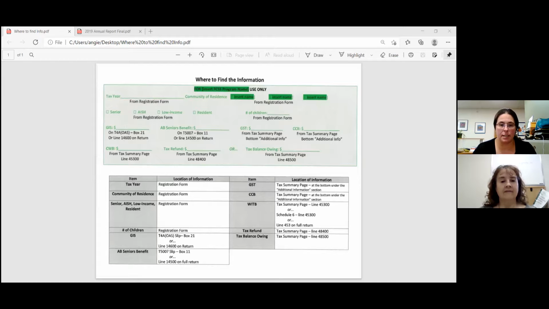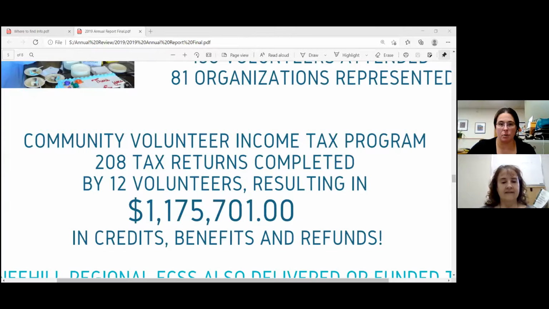We compile all the data, and then I'll just share my other screen to show you what we use it for at a local level. One moment. So last year for our Kneehill Regional FCSS report, this is what we recorded. We had 208 tax returns completed last year.